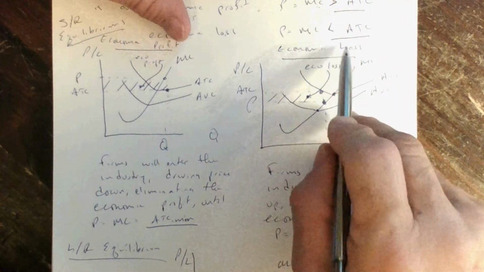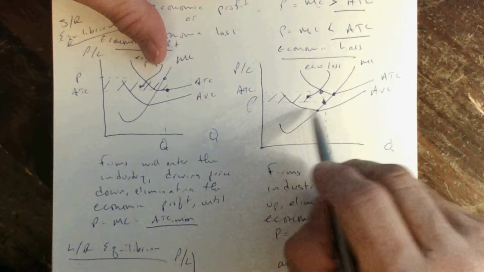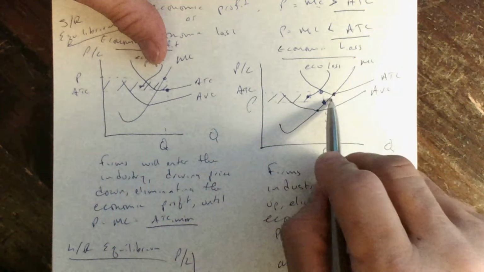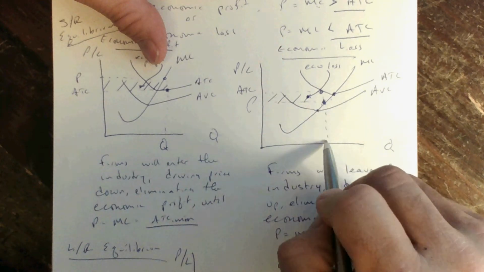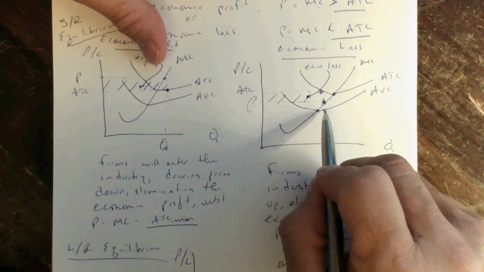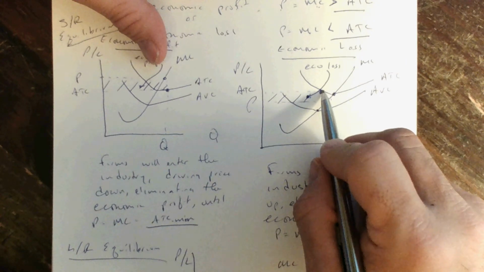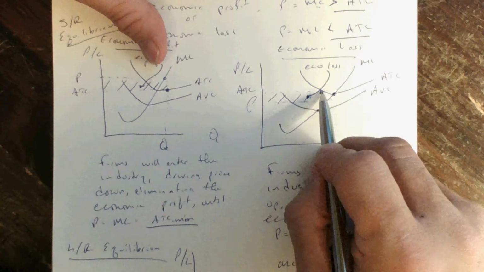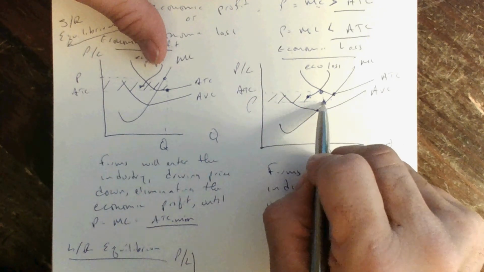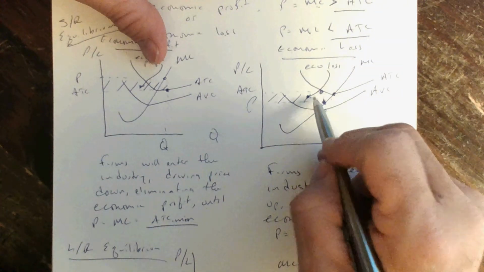But if we have an economic loss situation, then you draw your marginal cost curve, average total cost curve, and average variable cost curve. Price equals marginal cost, find the quantity, then find average total cost and average variable cost. Because price is greater than average variable cost, the firm won't shut down. But because price is less than average total cost, the firm is losing money. From the average total cost curve to this axis, which is price and quantity, here's average total cost. Where price equals marginal cost, that's price. The shaded area represents an economic loss.